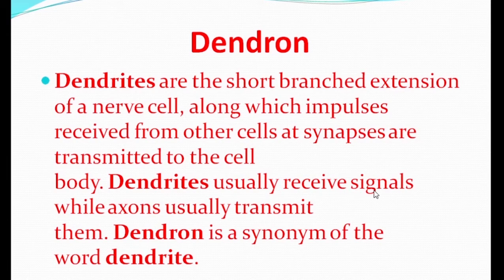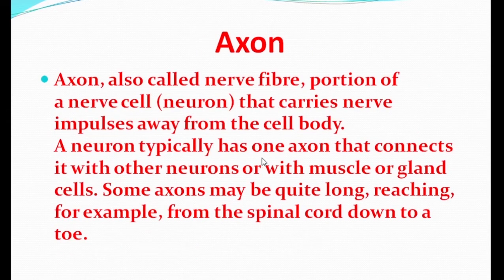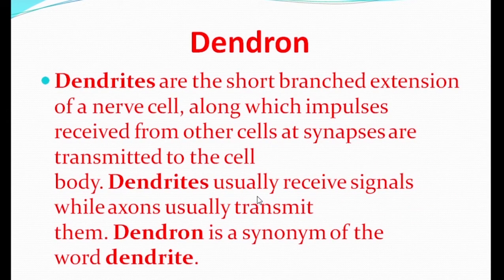Dendrites usually receive signals while the axon usually transmits them. Please see in your textbook, page number 51, how the stimulus is received and the reflex goes from the nerve cell. Dendron and axon both play an important role in the transmission of these signals.